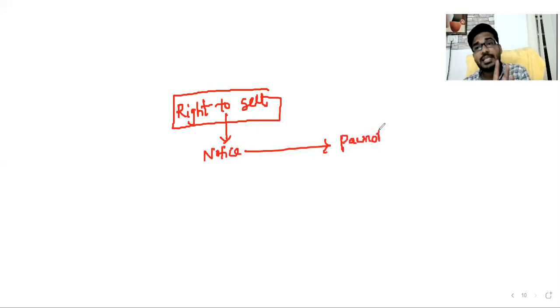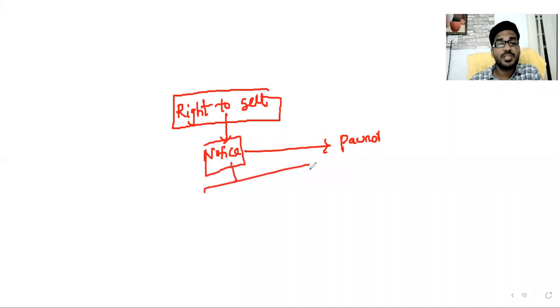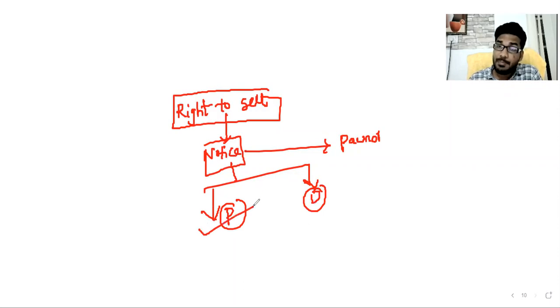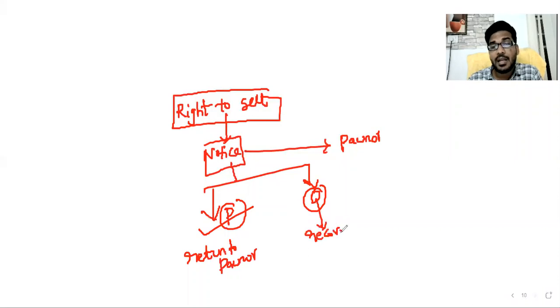Before sale of goods, Pani has a duty to send a notice to Pana. Then any profit on sale, you return to Pana. Any deficit on sale, you have a right to recover from Pana.